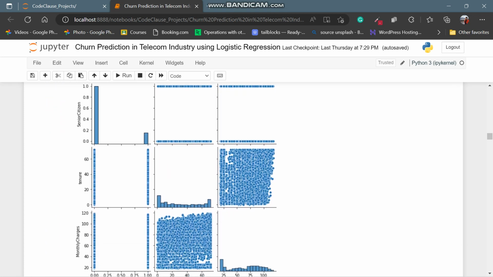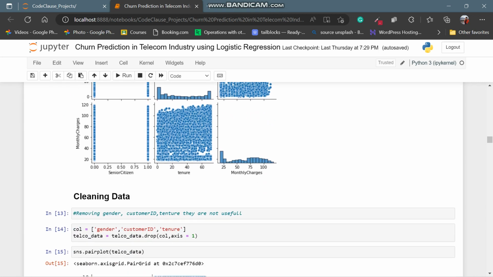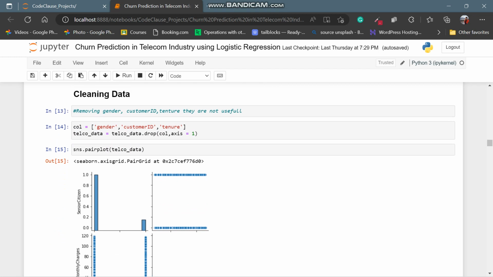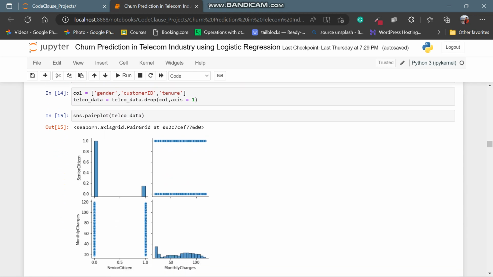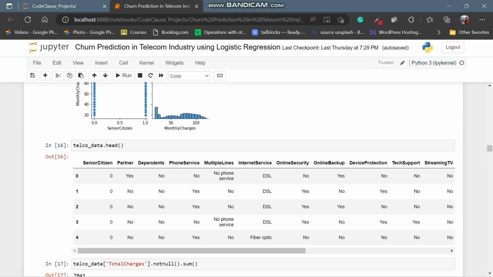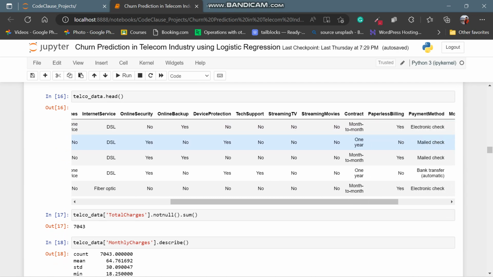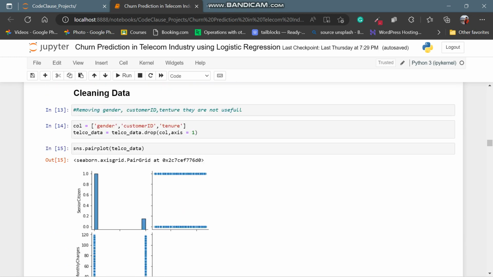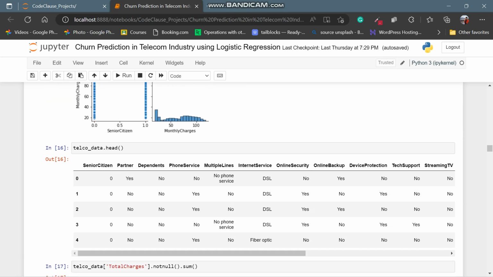This is a pair plot which is provided by the Seaborn library. Now cleaning the data. We are going to remove the gender, customer ID, temperature because it is not useful. Here we are dropping the column names gender, customer ID, temperature. Then checking the head. As you can see here, gender, customer ID, temperature are gone.